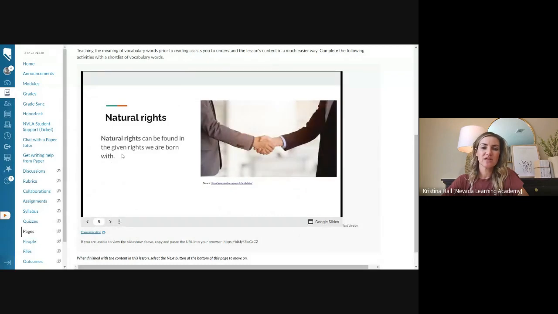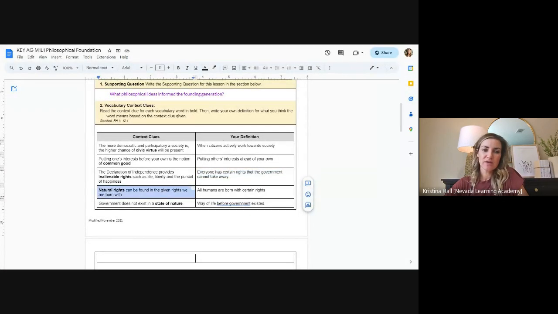Natural rights can be found in the given rights we were born with. So the idea of natural rights is that just by being human, Aristotle will determine that as non-slaves. And over time, obviously during ancient times, Aristotle goes all the way back to the Greek period, so like 400 BCE, slavery was common practice. Okay, so that wasn't necessarily condemned. Obviously today we condemn slavery. We've done that for quite a while, since the 1860s, the Civil War. It says slavery is wrong.